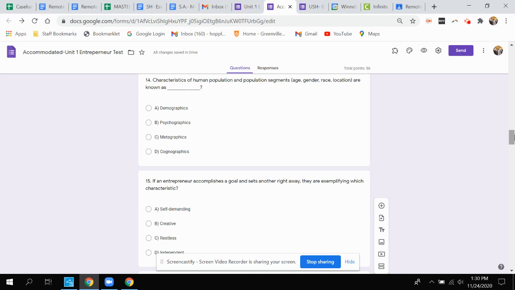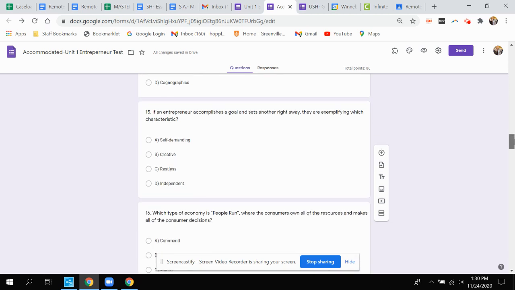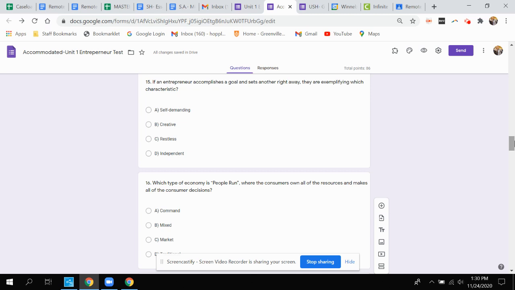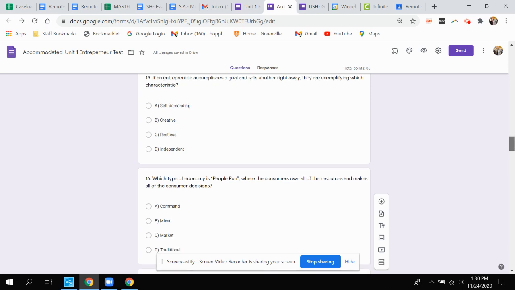Question 14, characteristics of human population and population segments such as age, gender, race, and location are known as what? A, demographics, B, psychographics, C, metagraphics, or D, cognographics? Question 15, if an entrepreneur accomplishes a goal and sets another right away, they are exemplifying which characteristic? A, self-demanding, B, creative, C, restless, or D, independent?